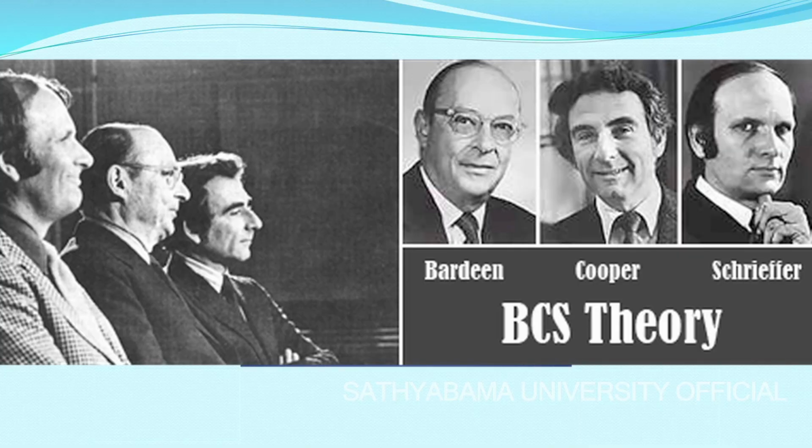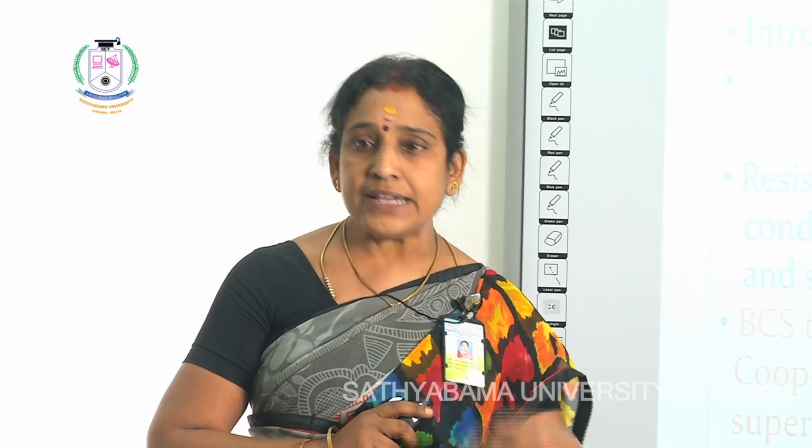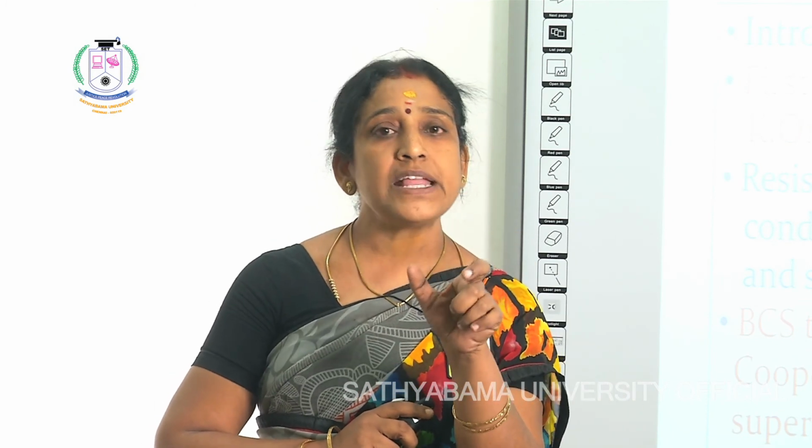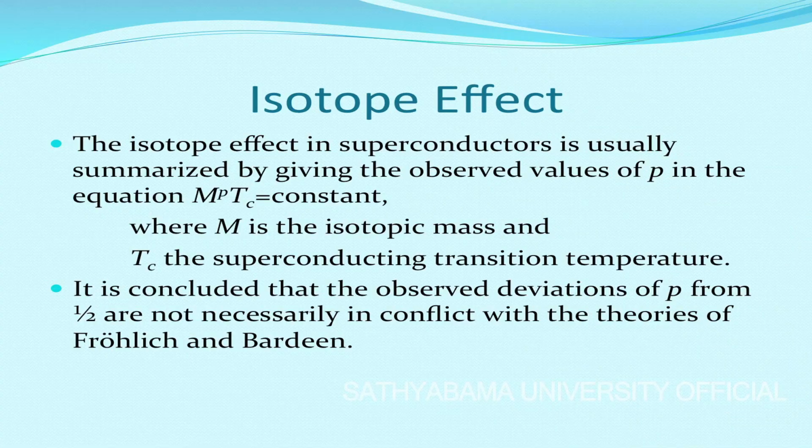And the motive for these 3 scientists to propose the theory is that when they studied the properties, they found one property which we call the isotope effect: Tc times m to the power half is a constant. Tc is the transition temperature I told you about, and M is the atomic mass, the isotopic mass.